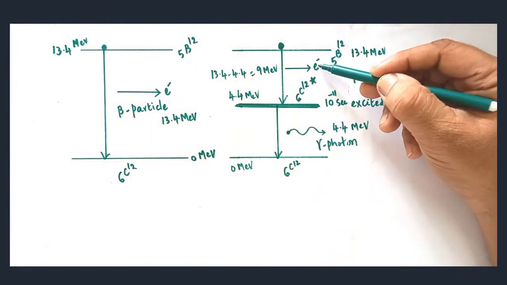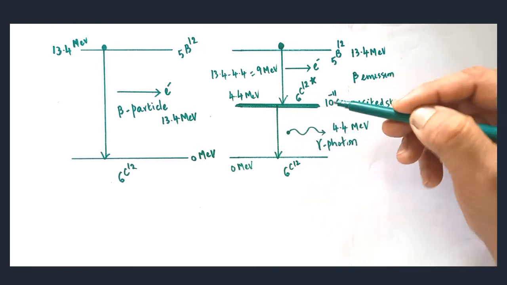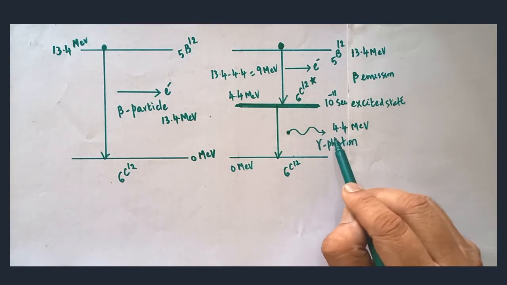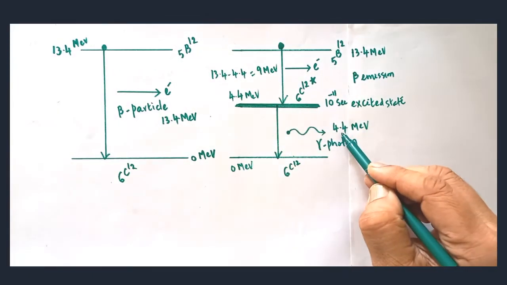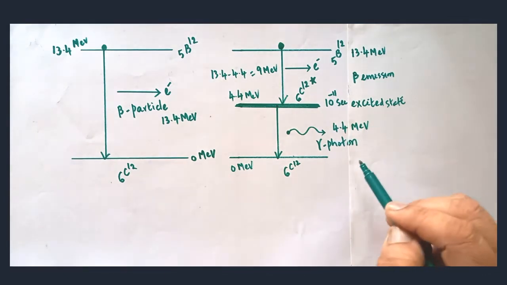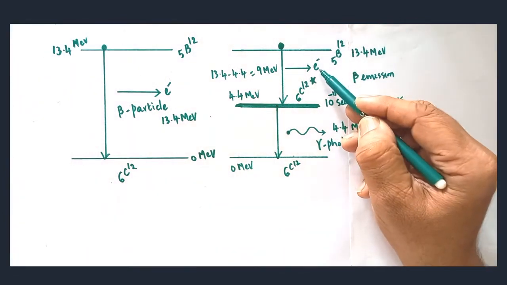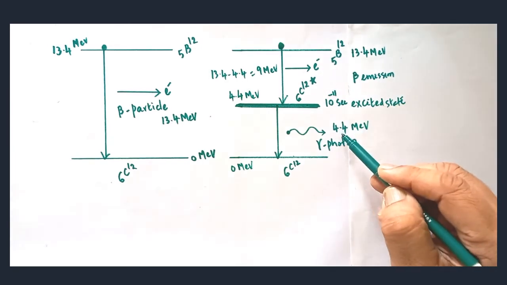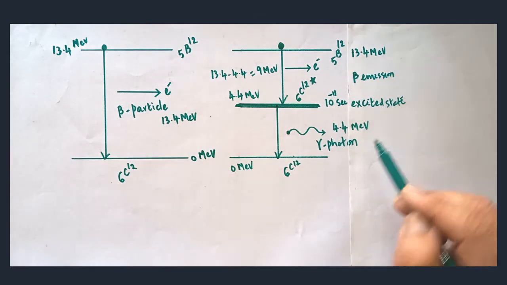Already one beta particle was emitted. When the carbon 12 is descending from the excited state to the ground level, one photon will be emitted, that is nothing but gamma ray. Otherwise, it is also called a gamma photon. The difference between these two is to be calculated; the energy of the gamma photon will be 4.4 million electron volt. Gamma emission always takes place along with beta emission, beta decay. Gamma emission alone won't take place. Along with the beta decay, that is beta emission, a gamma photon will be emitted.